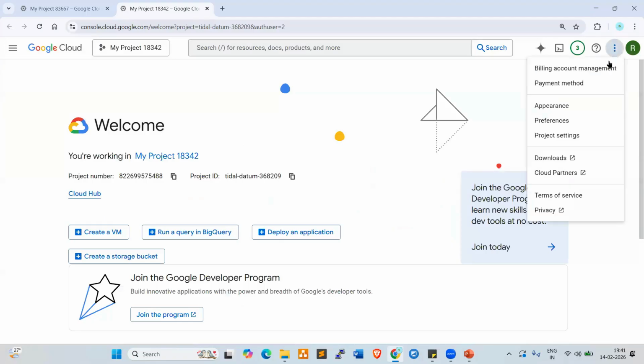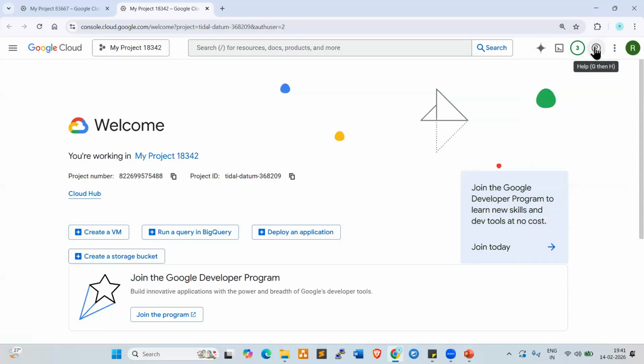Next one, project settings here. If you want to check the project settings, you can check here. Downloads: if you want to download any documentation, you can download from here. Cloud partners: along with the GCP resources, if you want to check the partner information, you can check here. Terms of service, you can check here. Privacy, so account privacy, you can check here.